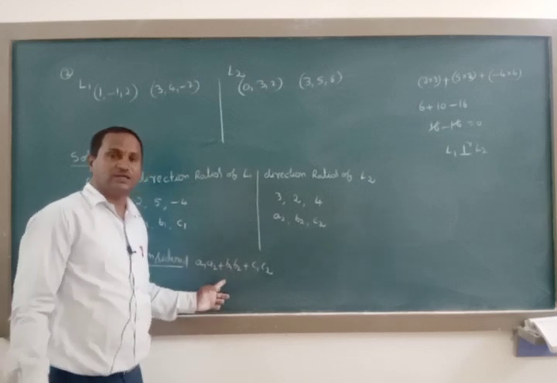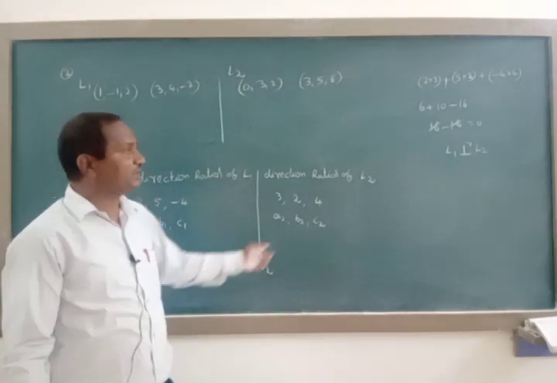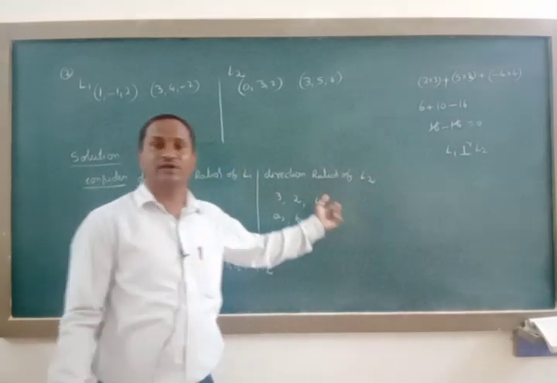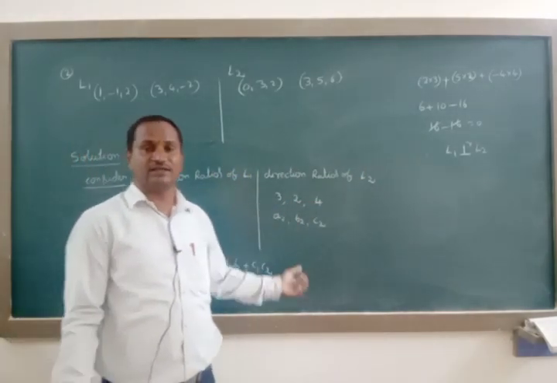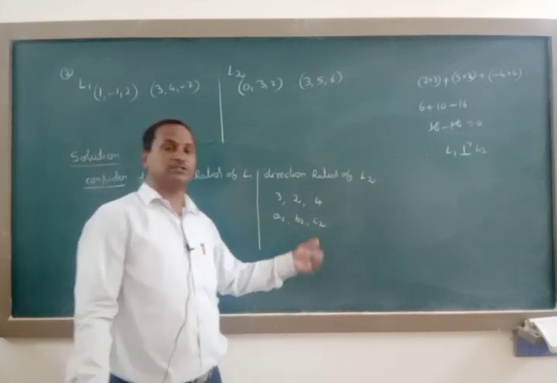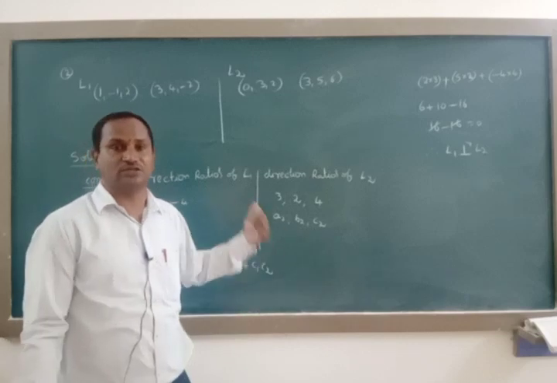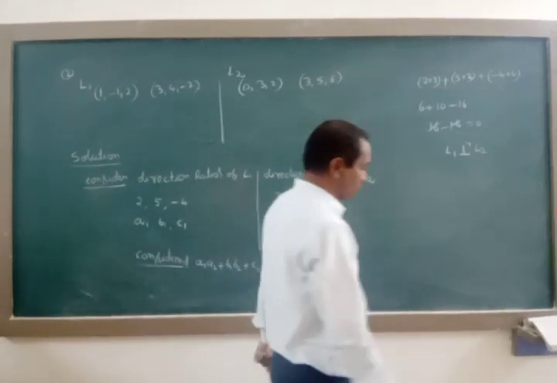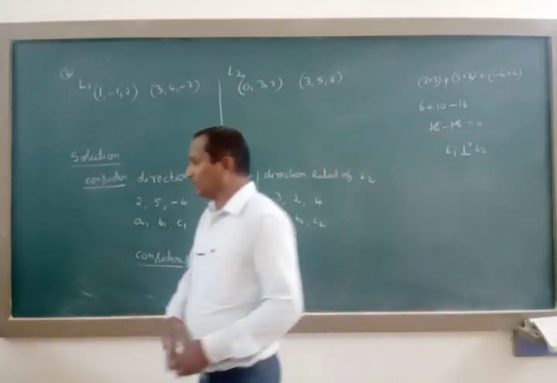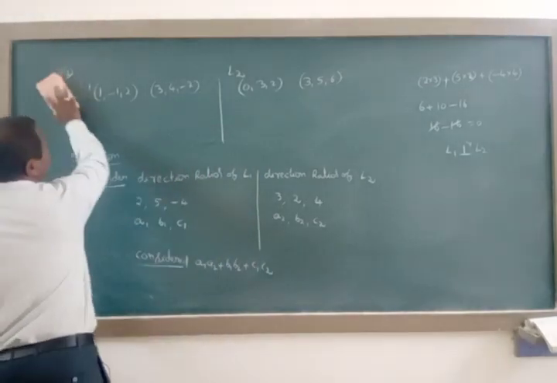Instead of those letters, I have substituted those numbers and finally we got 0. That's why we can tell that the first line is perpendicular to the second line, that is L1 is perpendicular to L2 or L2 is perpendicular to L1. That is, the two lines are mutually perpendicular to each other. Next, second question. Next, third question is